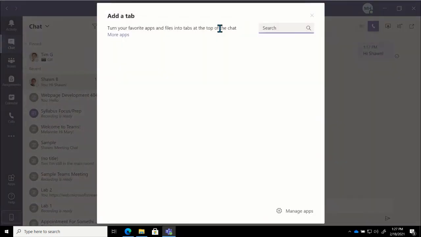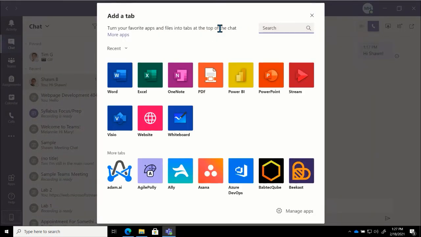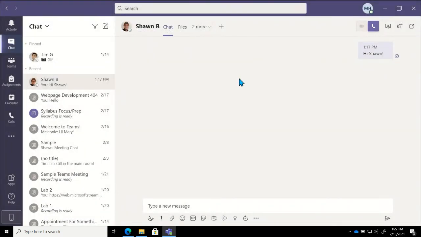So if I click on tab, we could add things like a Word document or an Excel doc, even a website tab or a OneNote tab if we want to do that. So some really nice options if there are certain files or applications that I'm working with that person quite frequently on.